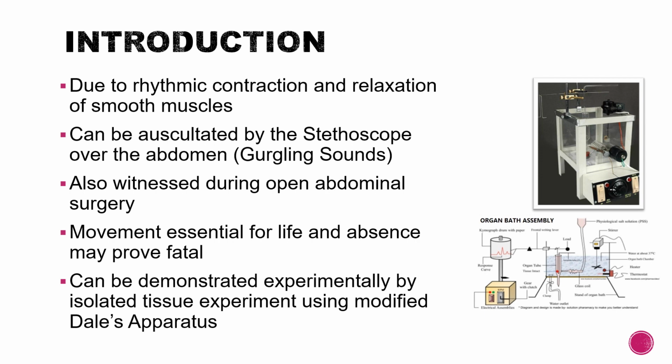The tissue will keep on contracting and relaxing, showing a baseline contraction on the kymograph. And if we add some chemicals or substances to the organ bath, like say norepinephrine, barium chloride, we can see changes in the contraction and relaxation. Okay, so the main thing is we can see the movements using the isolated tissue experiment.